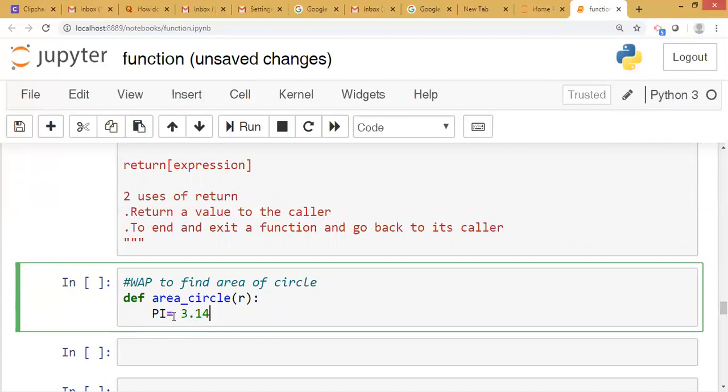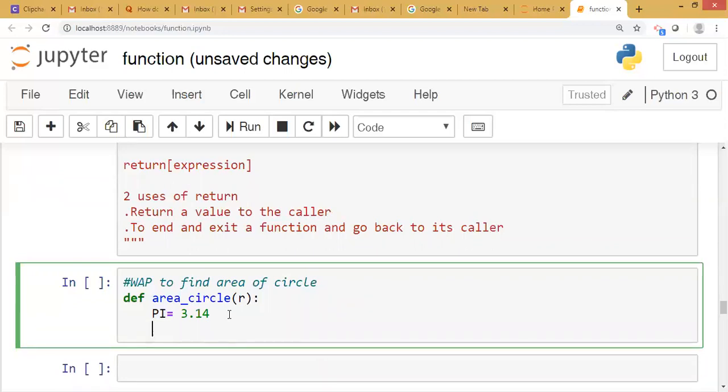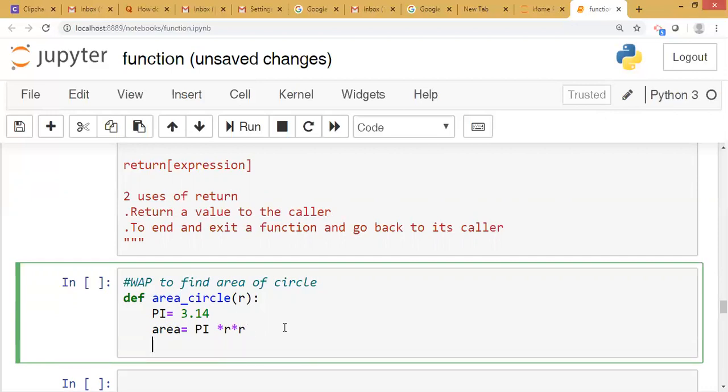To define any constant, we have to use capital variable names. Okay. Then we will calculate area equal to pi r square. Here we will use the return statement. Return. Whose value is to be returned? Area.